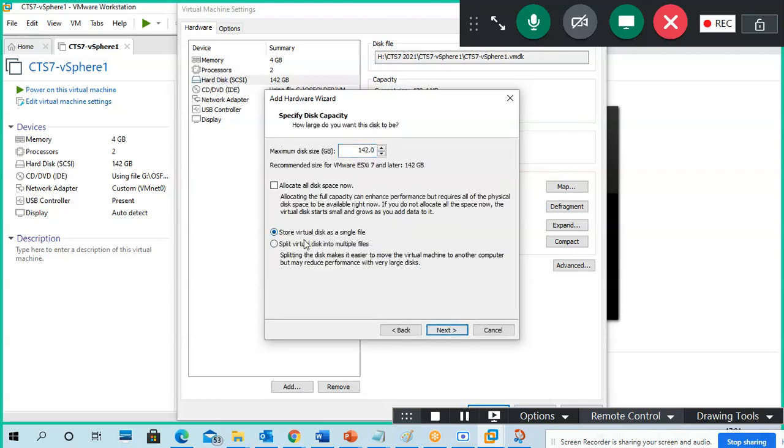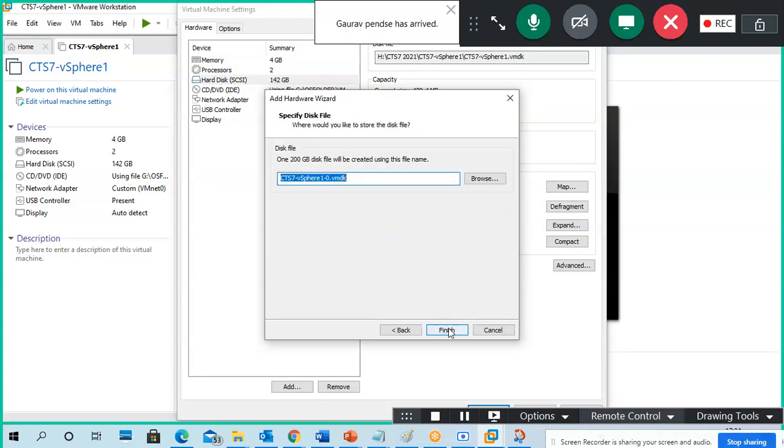Next, store as a single file. Select this one only. Next, it is showing 142 again, but I want to change it. I'll put a 200 GB hard disk. I can put in how much I want. 200 means 200 GB hard disk. By default, it is in GBs. So I'm adding a 200 GB hard disk.